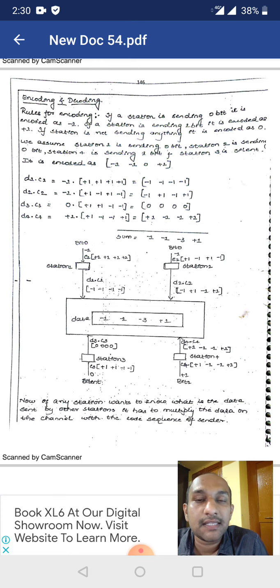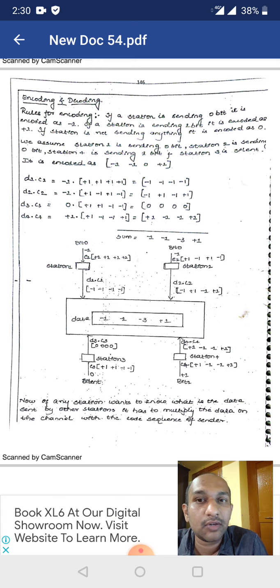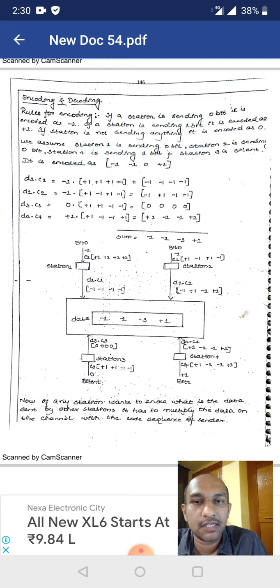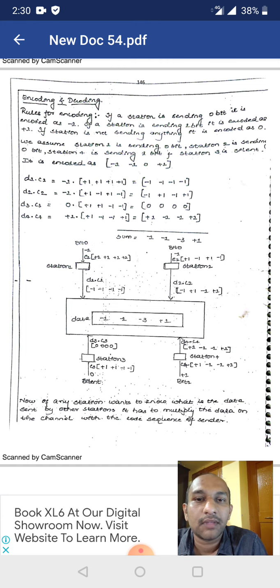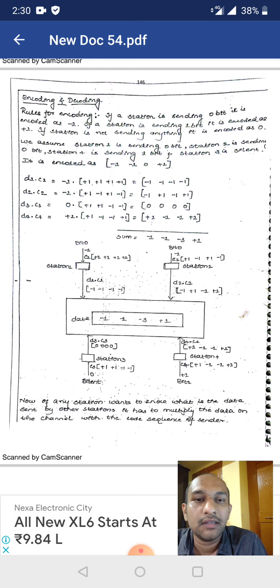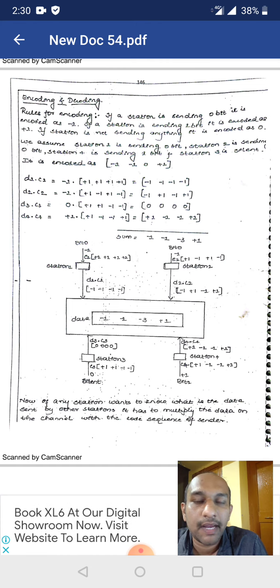So it is encoded as follows. Station 1 wants to send the bit 0, hence 0 is encoded as minus 1, and the same for station 2, we have taken minus 1. Station 4 wants to send the bit 1, hence we have taken plus 1, and station 3 is silent, hence it is taken as 0. So it is encoded as minus 1, minus 1, 0, plus 1.